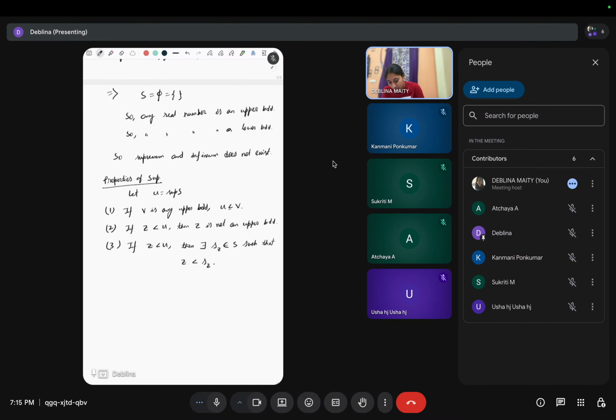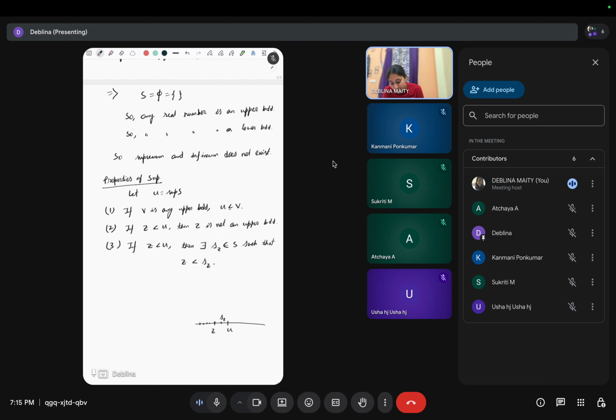Right. So what I am saying is that U is the supremum, right? So any point of S lies on the left side. Now Z is here, some Z less than U. Now I am saying there exists at least one point s_z here such that Z is less than s_z. Why?